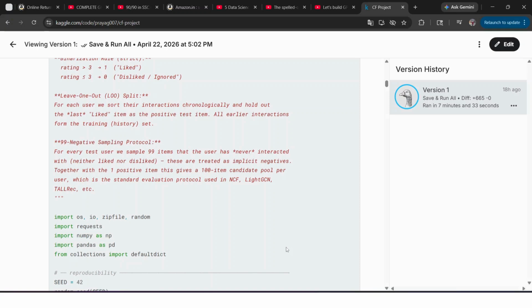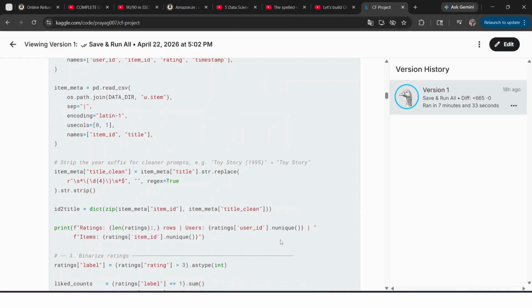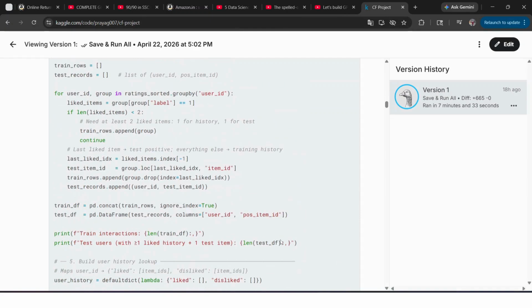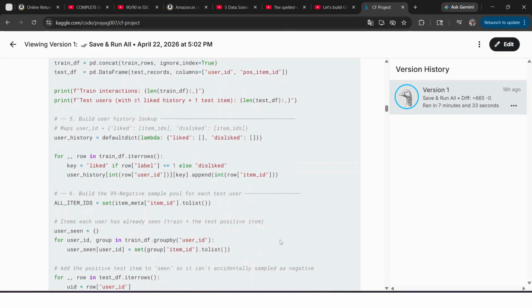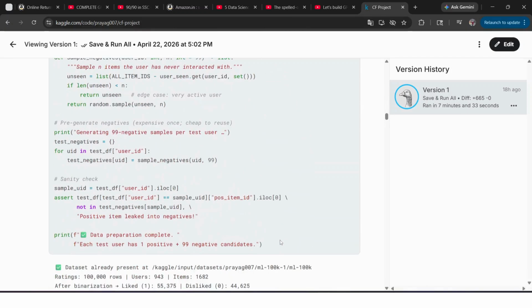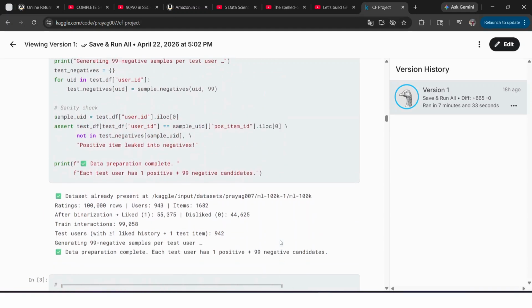So, let's first look at how we handle the data. We use the MovieLens 100K dataset, and to frame this as a binary classification task, we have converted the ratings of all the movies given by users so that anything greater than 3 is a liked interaction and 3 or below is a disliked interaction.